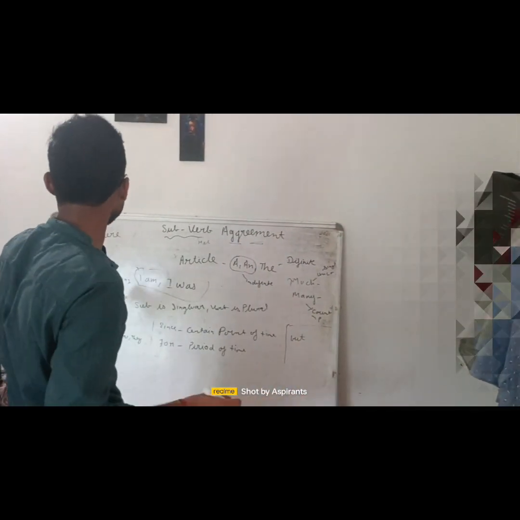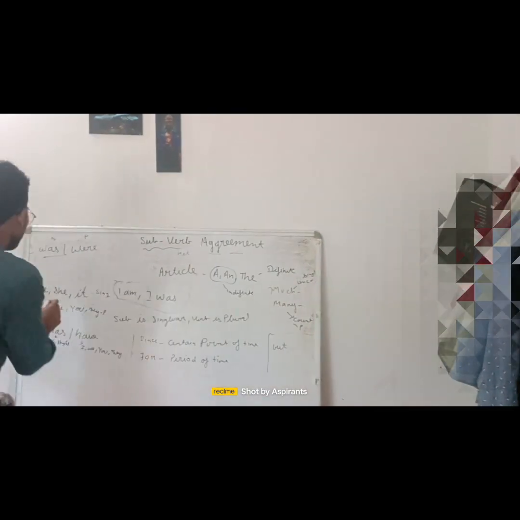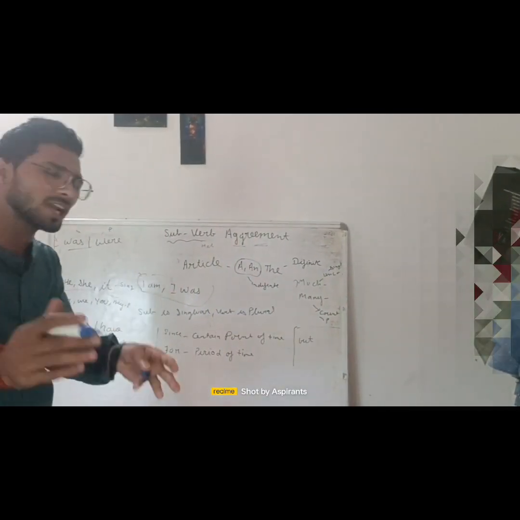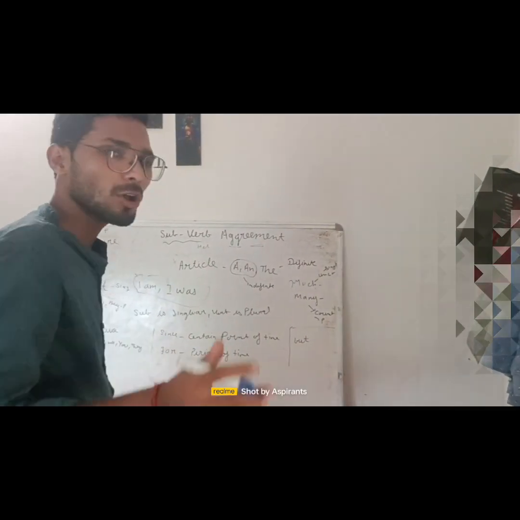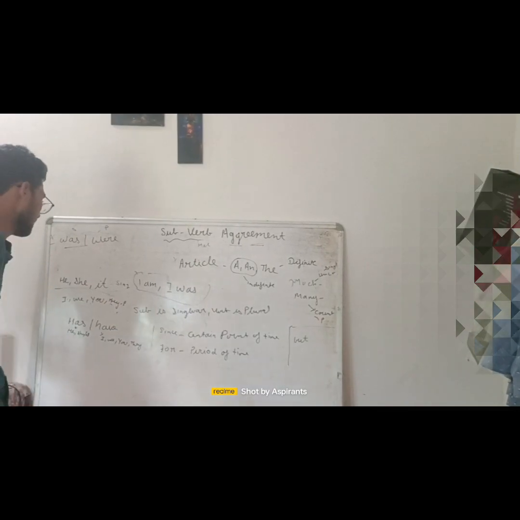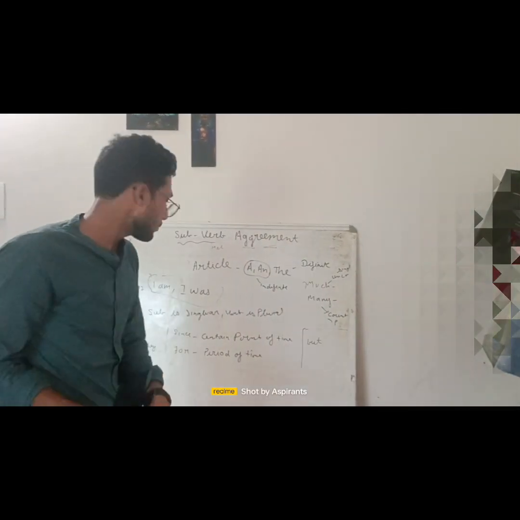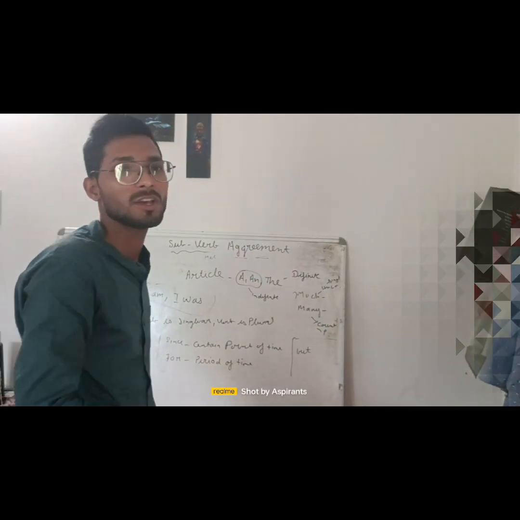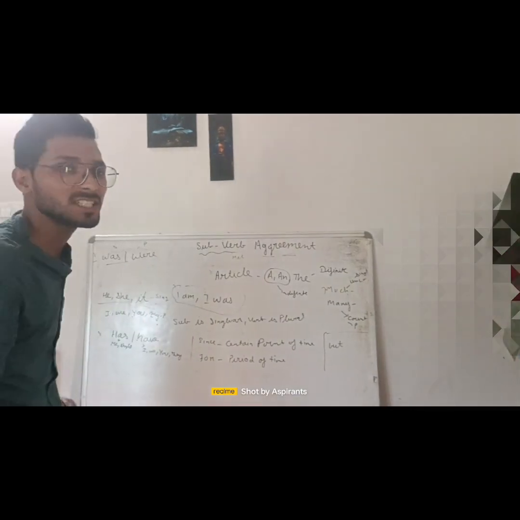Before this I want to tell you some common rules, like he, she, it. It is singular. You all know, but it's a formality I am doing. He, she, it is singular, and I, we, you, they is plural. Now I am telling you some basic rules about has and have. You are always confused about where to use has and have in English.